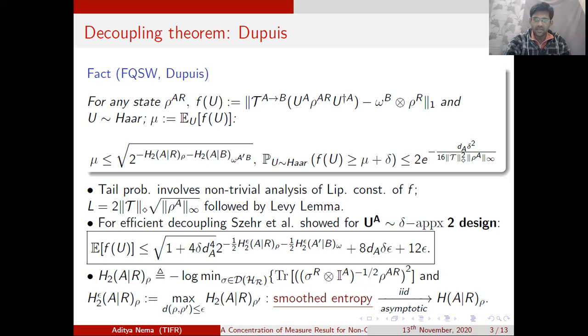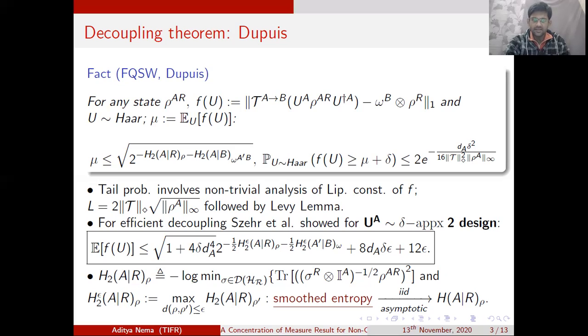So Sehar et al. managed to show that the expectation of this decoupling function f, when unitaries are coming from these approximate 2 designs, is indeed very similar to that of the Haar random expectation. Now this expectation, as shown here, has some additional multiplicative and additive terms. The additive terms are due to replacing Haar random unitaries via approximate 2 designs, and the multiplicative term is because we're using approximate designs and not exact designs. More on this later.